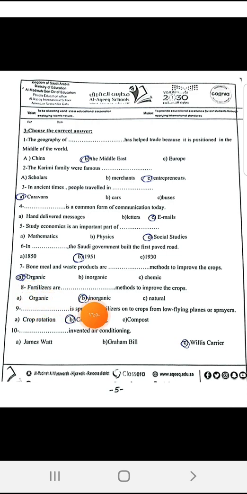8. Fertilizers are inorganic. Inorganic means chemical. Which is the chemical way to improve the crops? Fertilizers. 9. Crop dusting. Crop dusting is spraying fertilizers onto crops from low-flying planes or sprayers. When we use low-flying planes to spray fertilizers onto the crops, we call this crop dusting. 10. Willis Carrier invented air conditioning, and there is a very nice story for this invention, and alhamdulillah we read it together in the classroom.